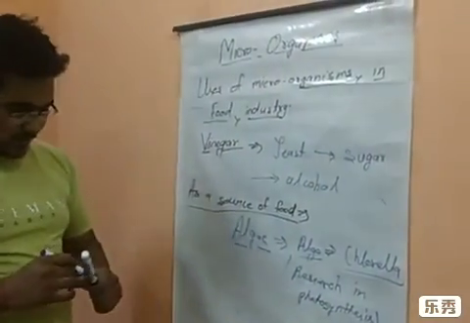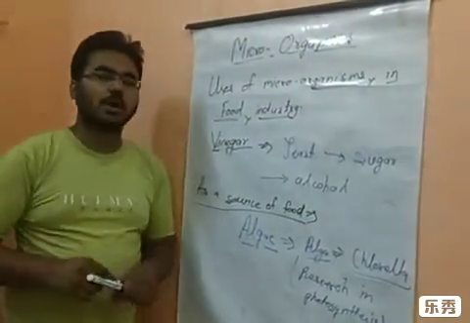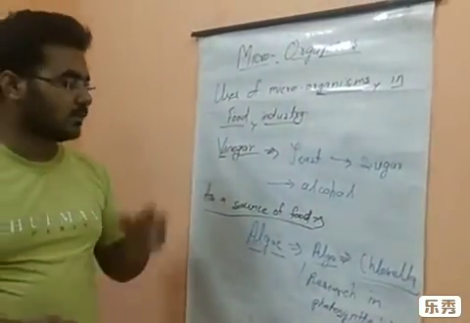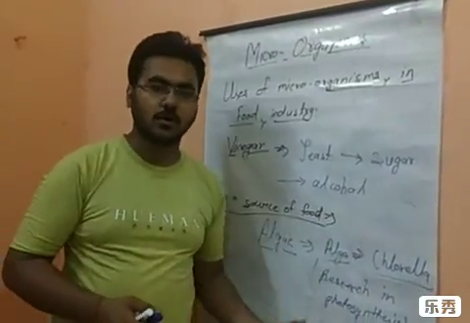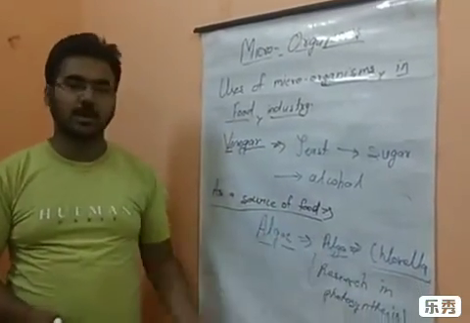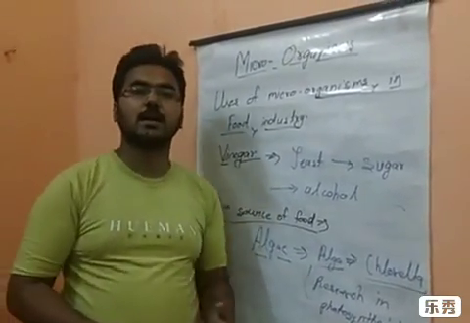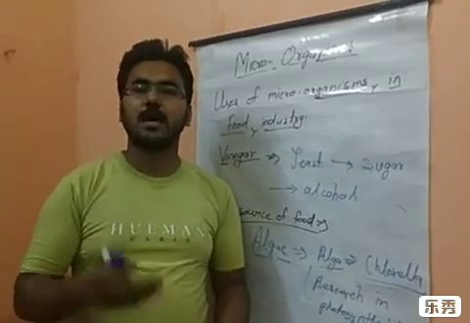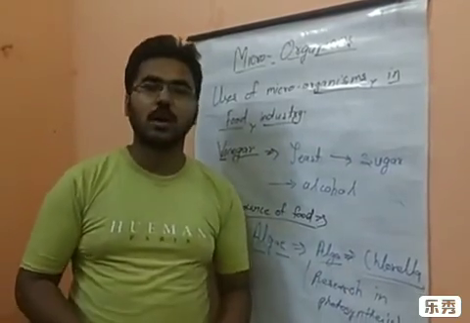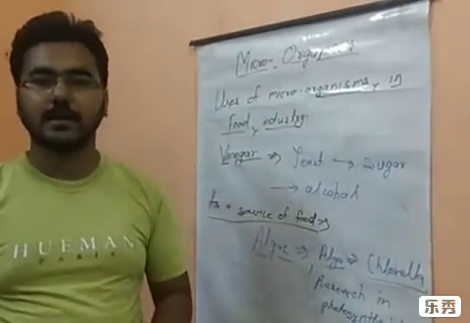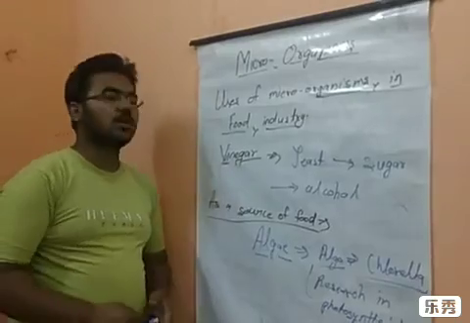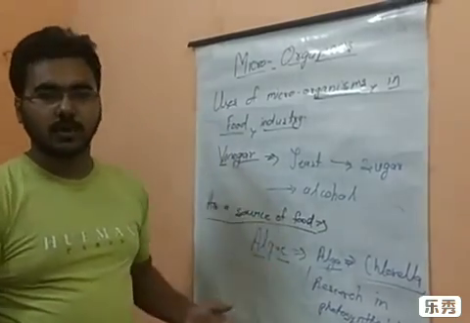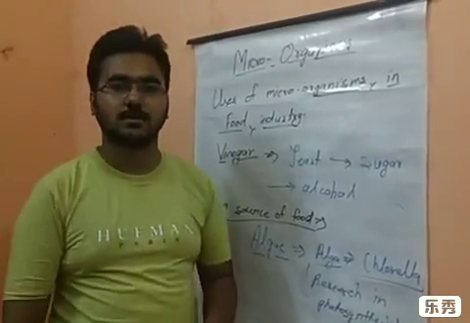It is said that chlorella is very important for photosynthesis, and we were doing research on that. Now after that, in spaceships, the astronauts are using this chlorella as their food. Directly they are eating that. Okay, so this was the use of microorganisms in food industry. Next we will start in our next lesson. Thank you.